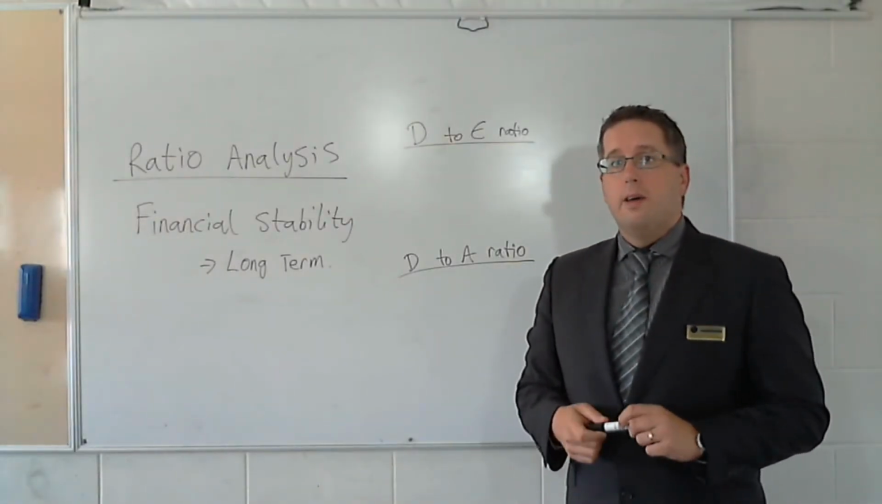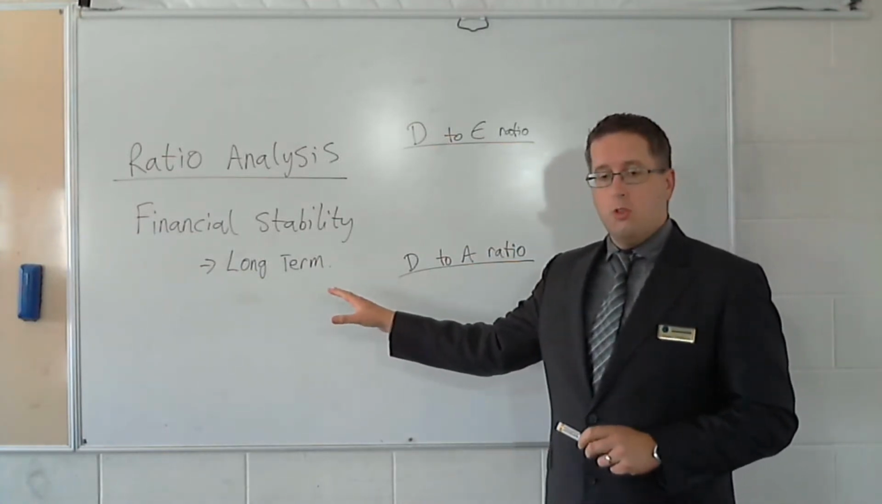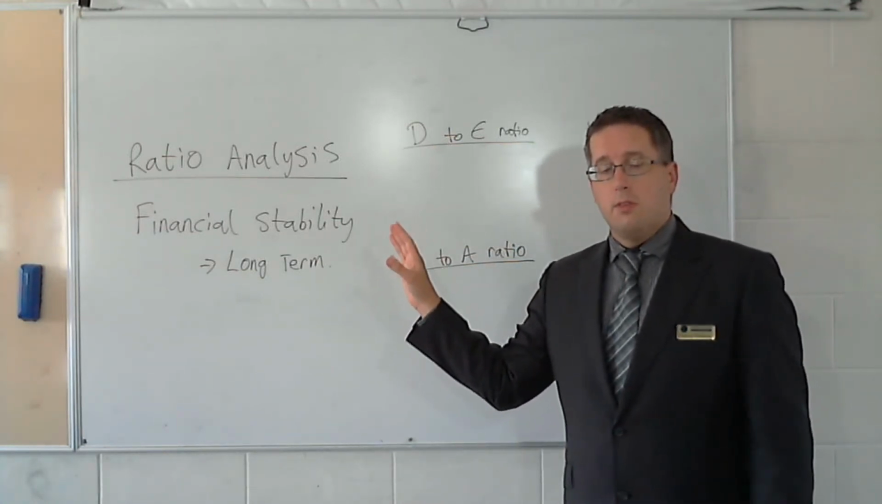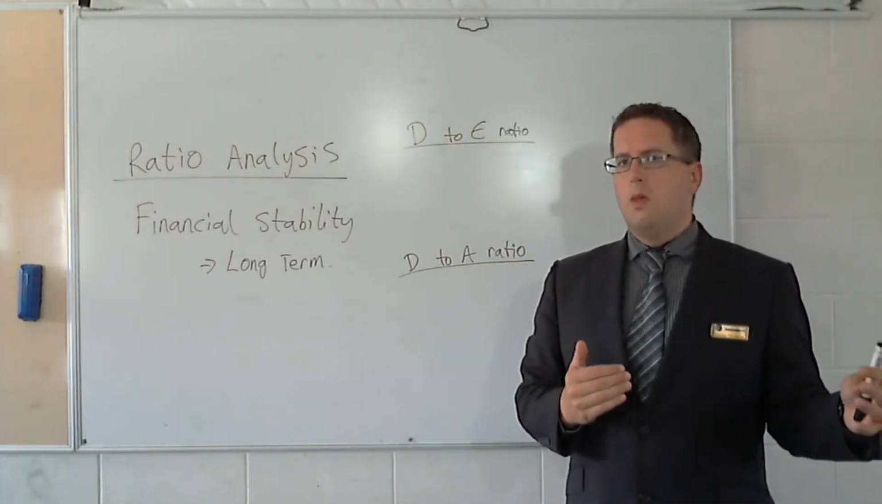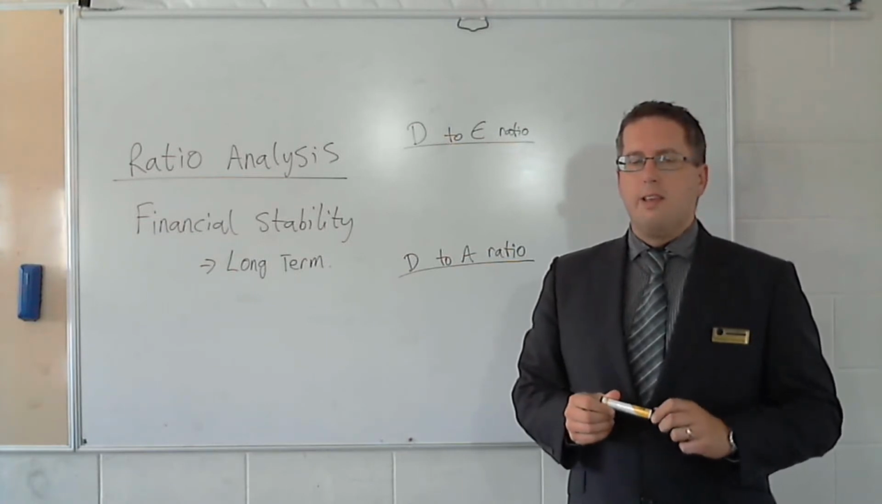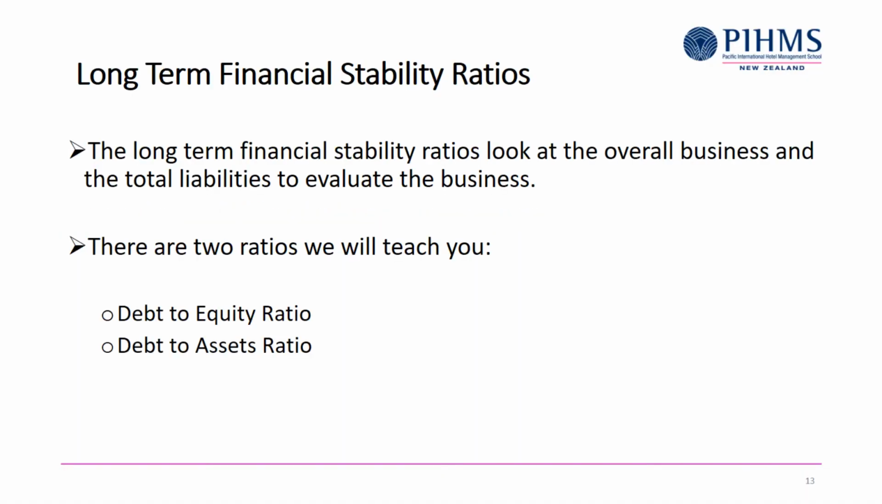Next ratios are the long-term financial stability ratios. So we've looked at the short-term ones that deal only with stuff within 12 months. Now we're looking at the long-term. Overall in the long-term, how well is the business placed with their debts? There are two ratios that we're going to be looking at here. One is the debt to equity ratio, and the second one is the debt to assets ratio. Each of these is a ratio, so they're to 1. So we'll get into the first one.